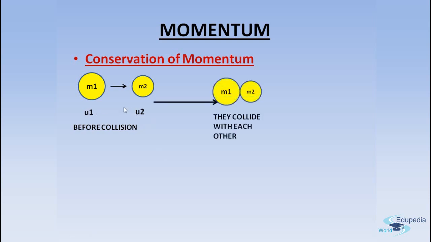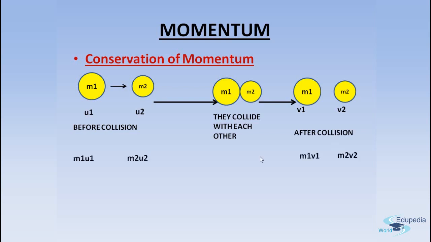Now, let's say that these 2 balls collide with each other. So before collision, this was the state. After collision, they change their velocity. That is, u1 now becomes v1. Initial velocity was u1, final velocity is now v1, and the final velocity of the second object is v2. This is the state after collision. And they continue to move in the same direction or whichever direction they feel like, right? But this is the case.